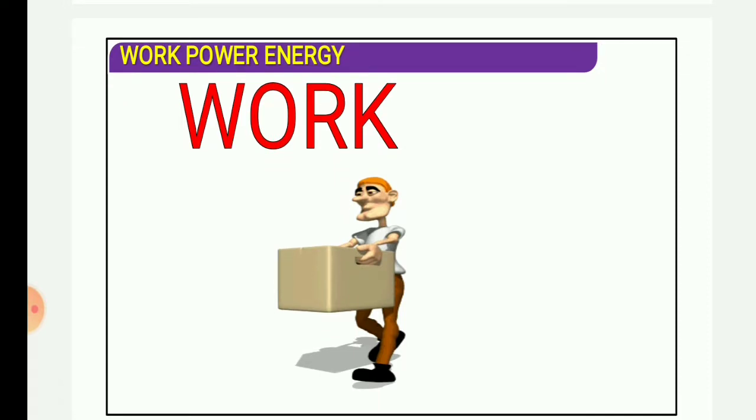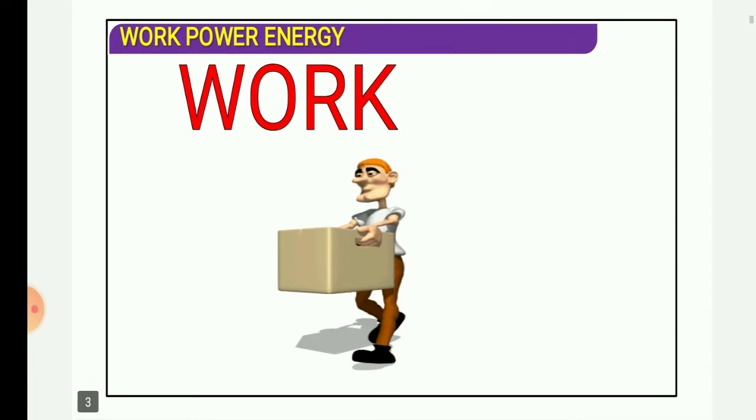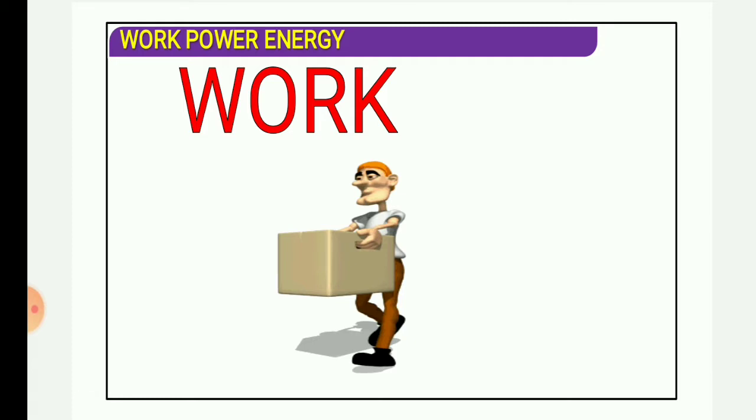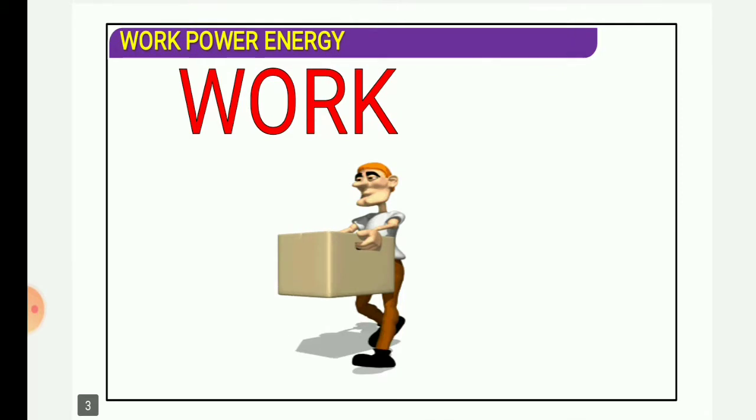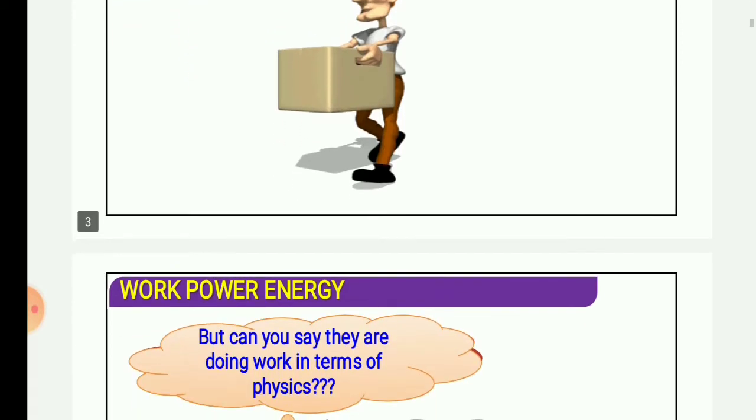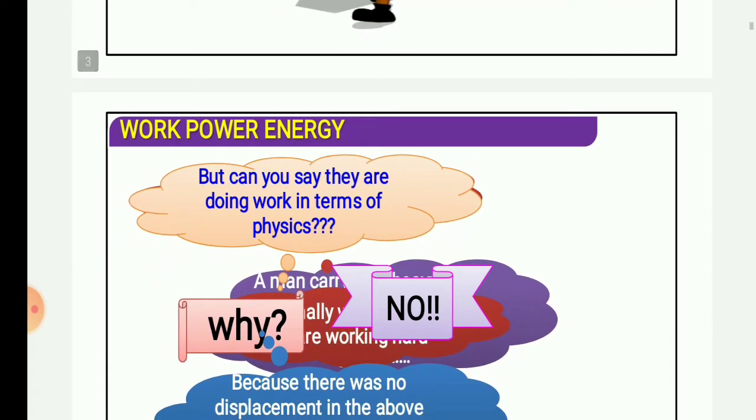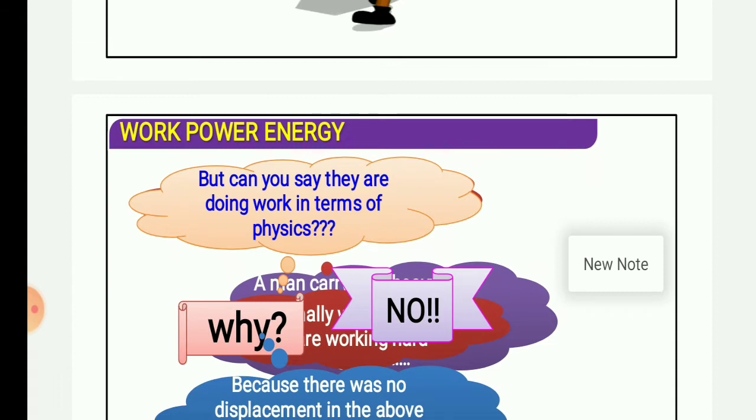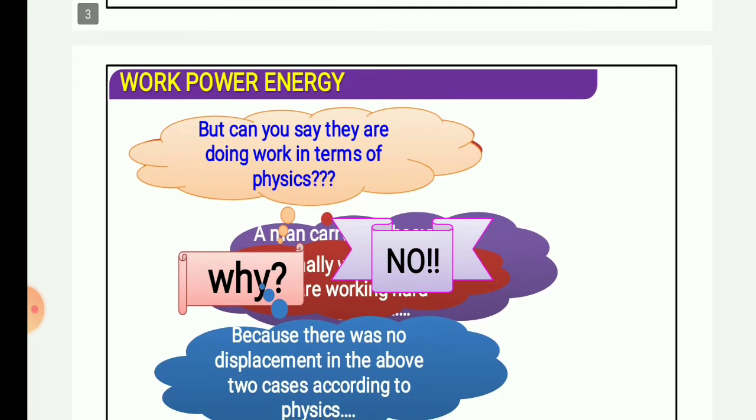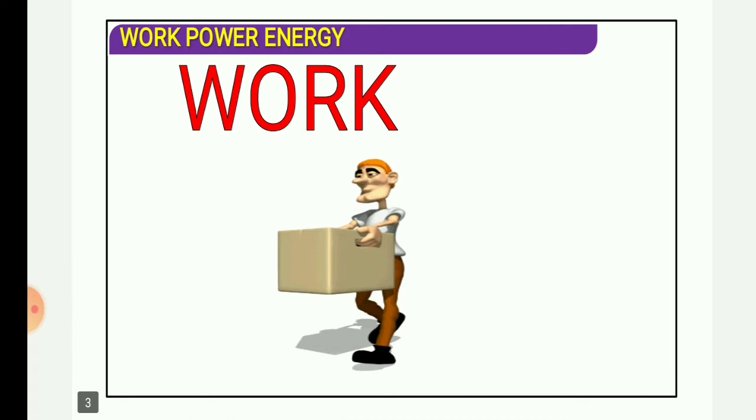As you see in the figure, one person, perhaps old, is standing and holding a box. Let's see what is written here. Can you say he is doing work in terms of physics? The answer is no. Why? Because you should know firstly what work is, and what the formula of work is.